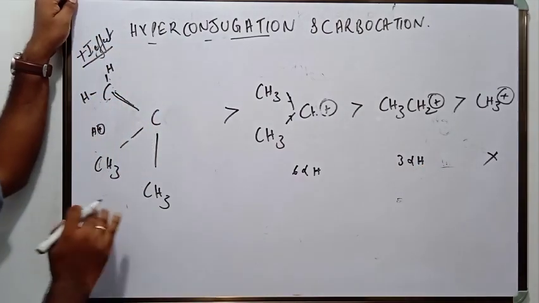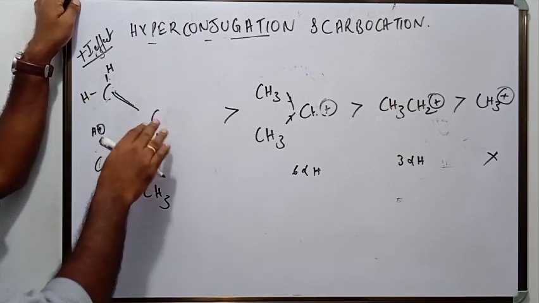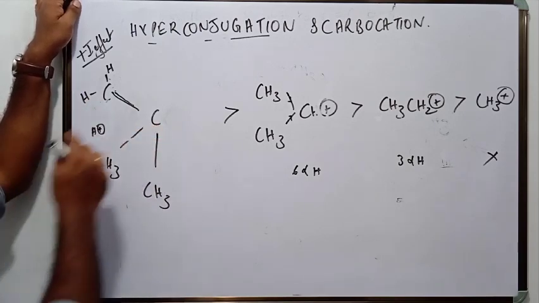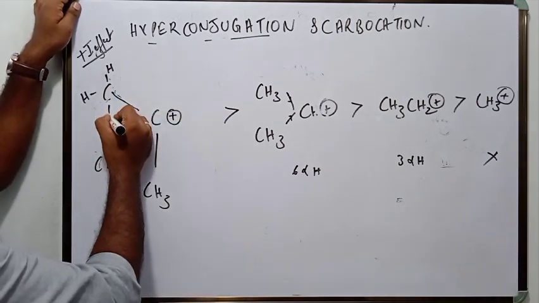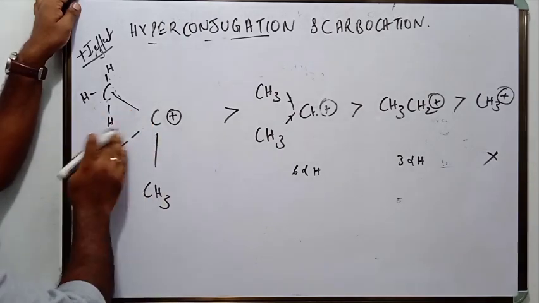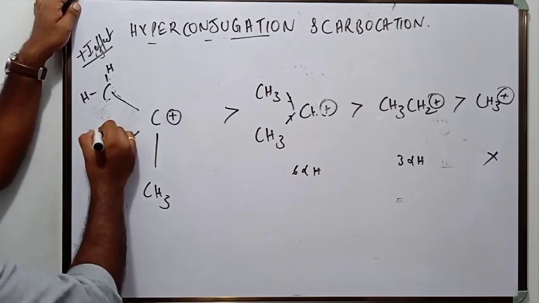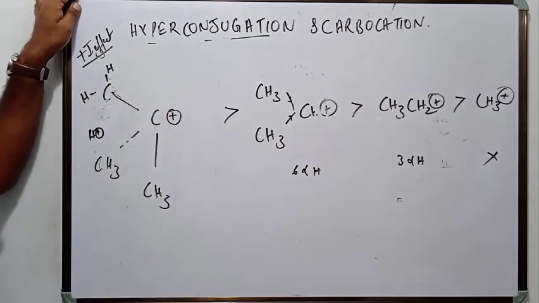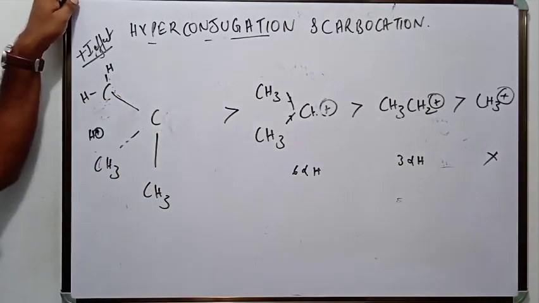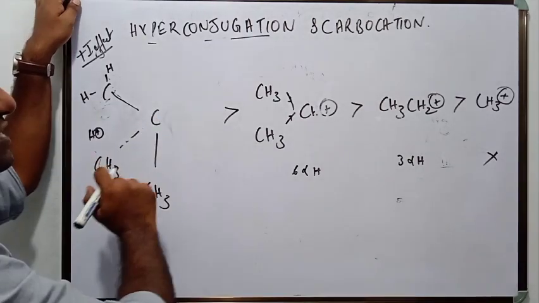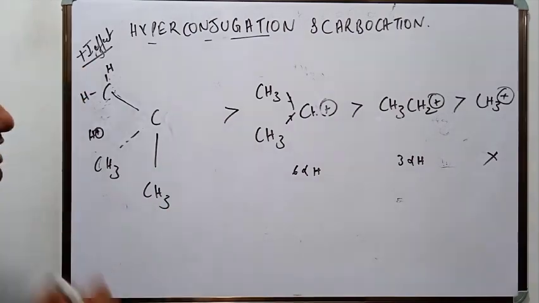So hyperconjugation also supports and defends the stability of tertiary carbocation. How does it determine the stability? I have already said this is the positive charge, and there are 3 alpha hydrogen atoms, and any of the alpha hydrogen atoms can assume no-bond character, and this pair of electrons can come here and become an alkene. The main goal is to remove this positive charge. So in tertiary carbocation, it is easier to remove this positive charge by the phenomenon of hyperconjugation. So hyperconjugation supports the formation of a tertiary carbocation.